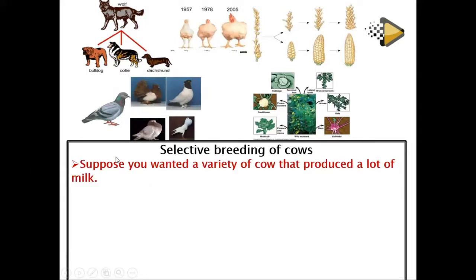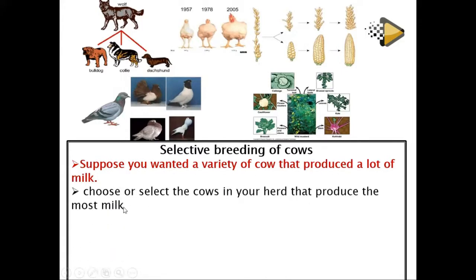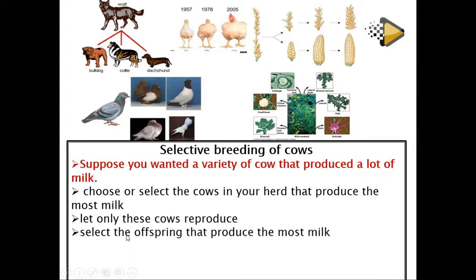What happens? Suppose you wanted a variety of cow that can produce a lot of milk. You choose or select the cow in your herd that produces the most milk. So you are looking for the cow which has the characteristic you are looking for. And then you let these cows reproduce. You let them mate, and then they will produce offspring.